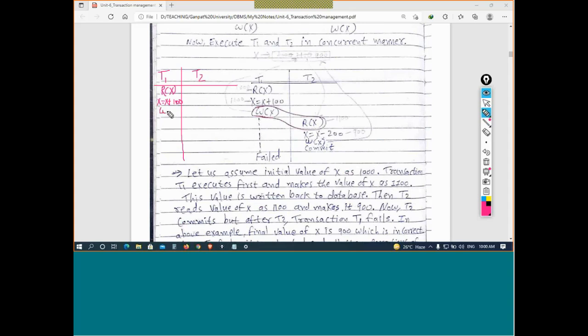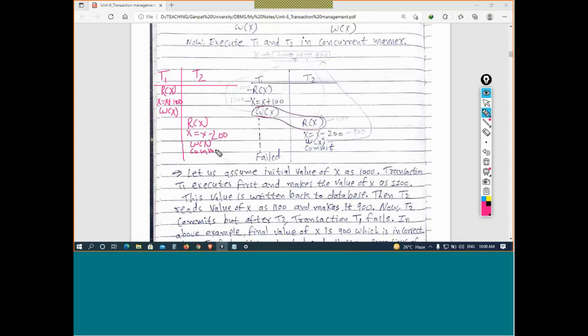Then it will write, so the database has been updated. After the update, T2 will start reading. It will read and perform X equals X minus 200, and it will write, and then it will perform the commit operation.